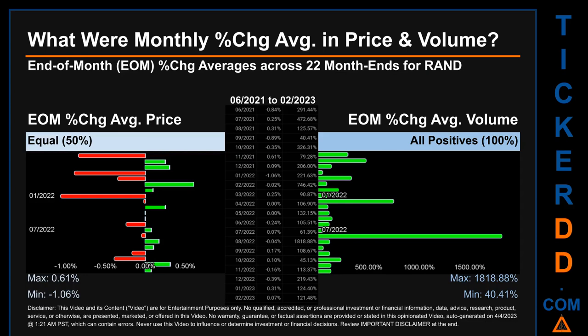Price saw an end-of-month max of 0.61% in average percentage change along with a minimum of -1.06%. For volume, the maximum and the minimum monthly percentage change were respectively 1,818.88% and 40.41%.